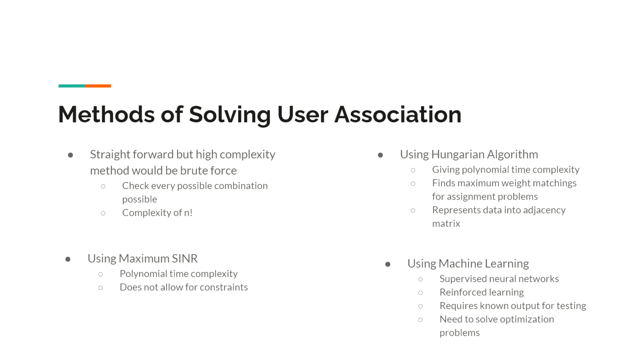But some issues with these ideas are that they require a known output when training the machine learning algorithm, and they need us to solve the optimization problem. Another issue with the previously mentioned methods is that in real life scenarios, data is being updated constantly, and with brute force, maximum SINR, and the Hungarian algorithm, it needs to be computed every single time to get the optimal solution or user association values.